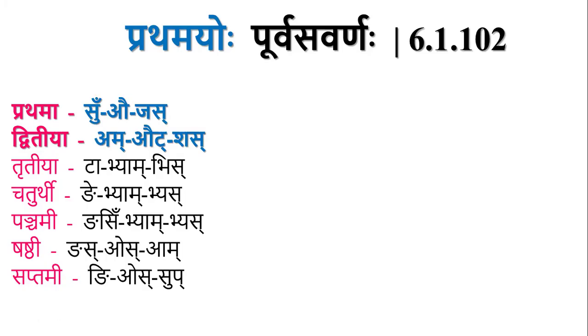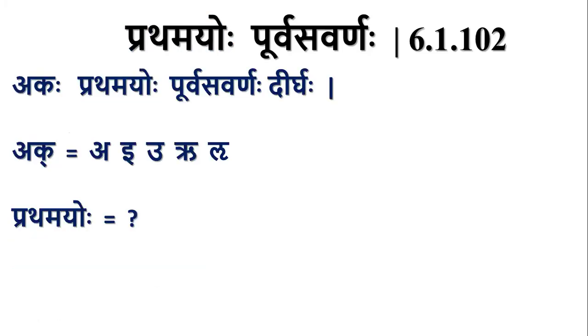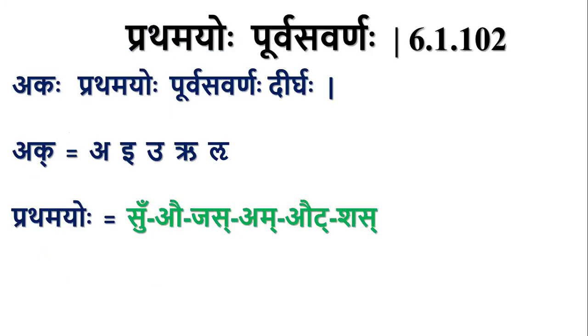So if letters are followed by these six supratyayas, then there will be purva savarna dirgha.